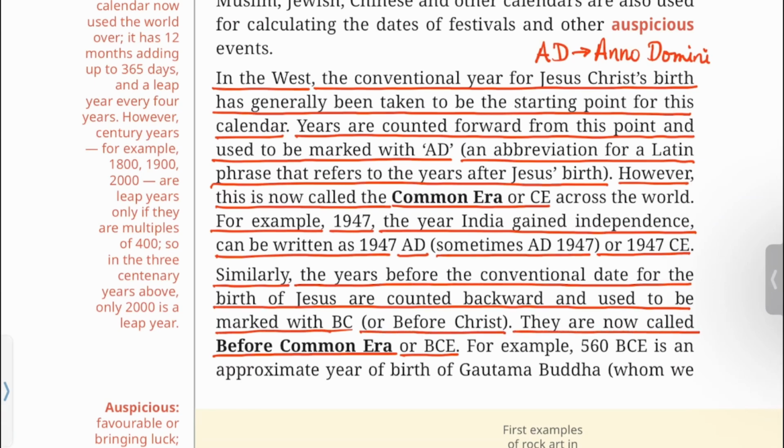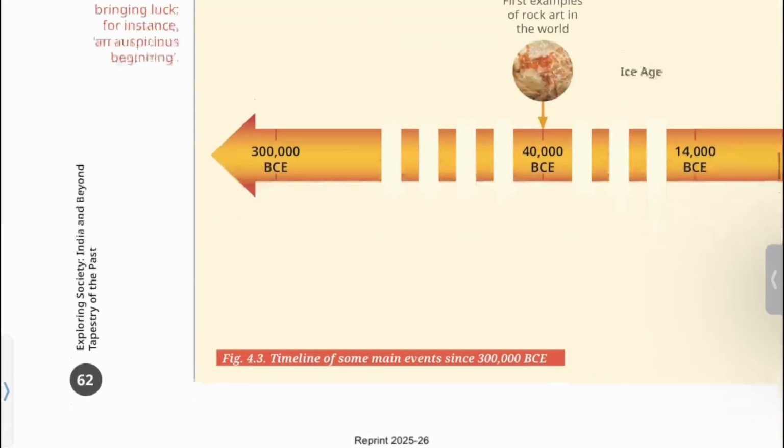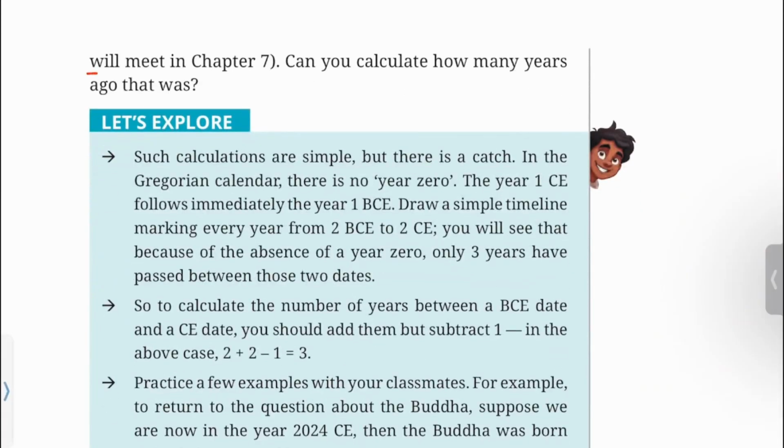They are now called Before Common Era or BCE. For example, 560 BCE is an approximate year of birth of Gautam Buddha, whom we will meet in chapter 7. Can you calculate how many years ago that was?